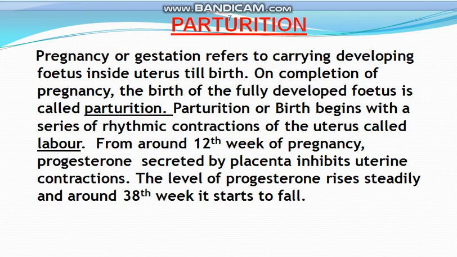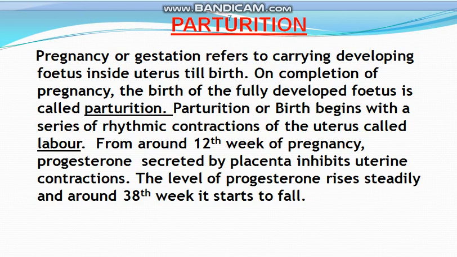So what is parturition? Pregnancy or gestation in human beings is of 9 months. And what is pregnancy? It is the carrying of the developing fetus inside the uterus of the female till birth. On completion of 9 months of pregnancy, when the baby is fully developed, the birth of the fully developed fetus takes place.